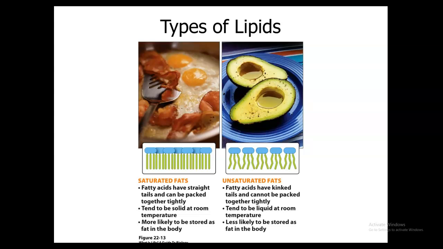Now for the lipids, they're going to account for less than 30% of one's total caloric intake. So less than 10% of the total caloric intake should be from these saturated fats.